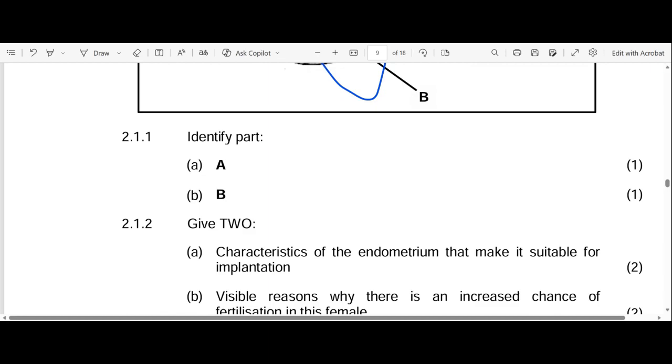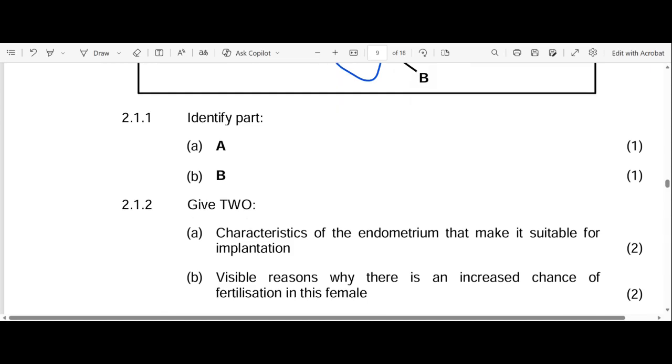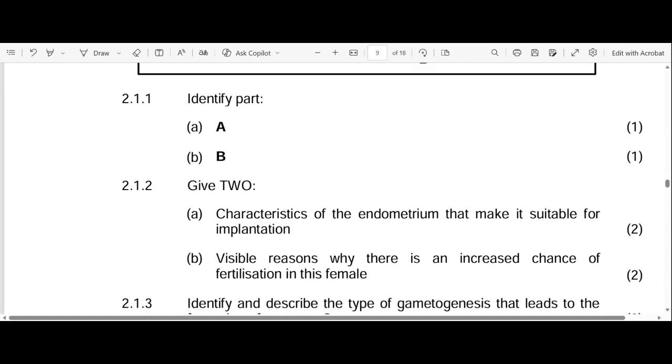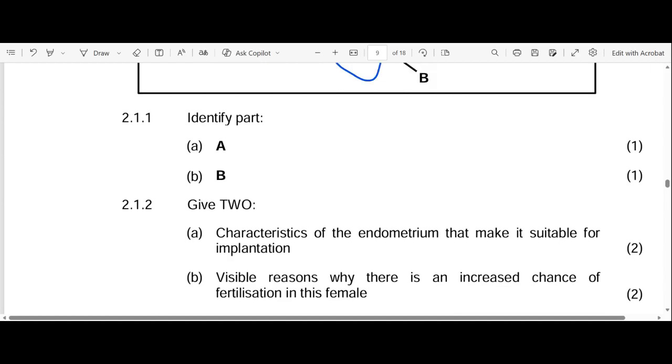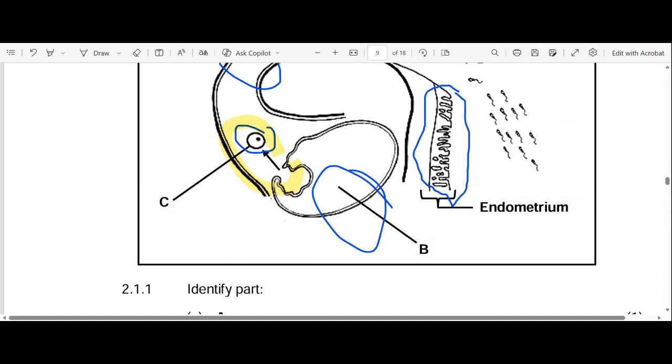So let's go to 2.1.2. Give two characteristics of the endometrium that make it suitable for implantation. Endometrium, okay? So we can see that our endometrium is glandular, right? It's full of glands, and also it's vascular, it's full of blood vessels.